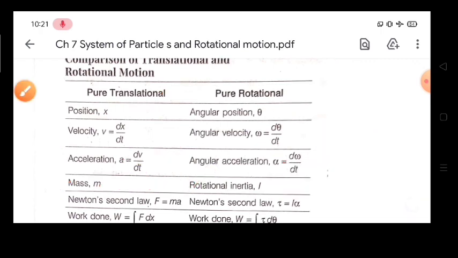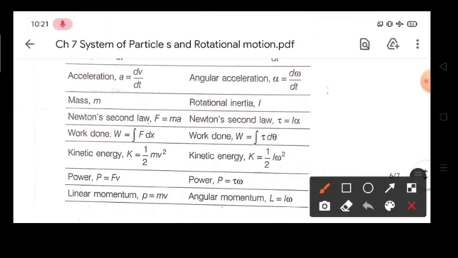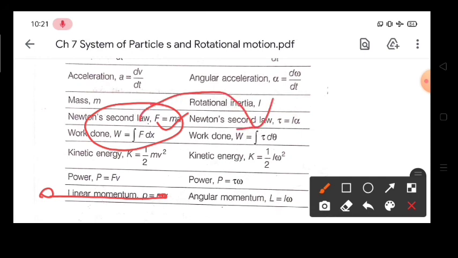After that we have work done. What is the formula for work done? That is force into displacement. In translation motion, that means when a particle moves in a straight line, work done is given by this formula, f into dx. Here f will be replaced by torque tau, and dx will be replaced by d theta.